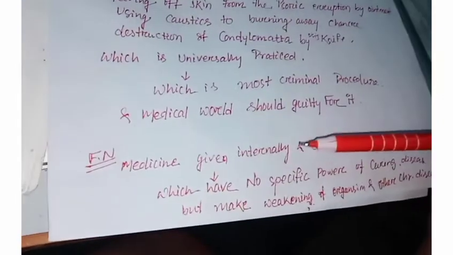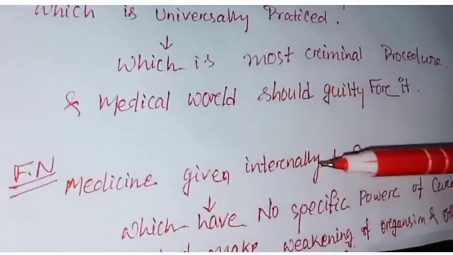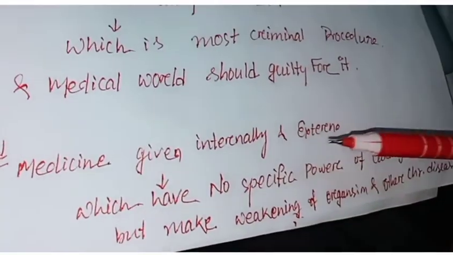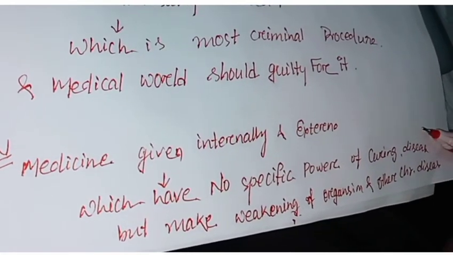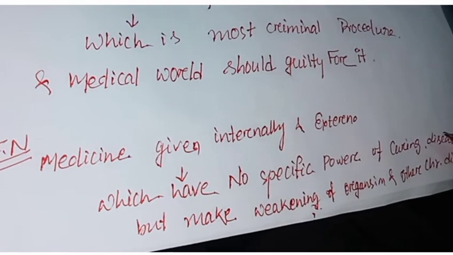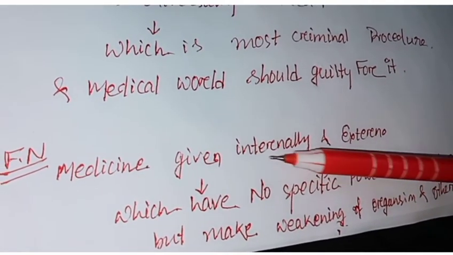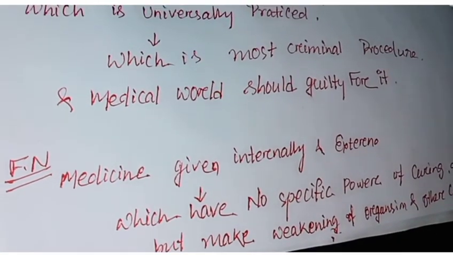And in the footnote he says that the medicine given internally has no specific power of curing that disease, but weakens the organism, and other chronic diseases now appear from the application of internal medicine which is unknown in origin.